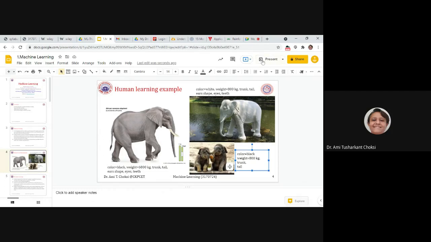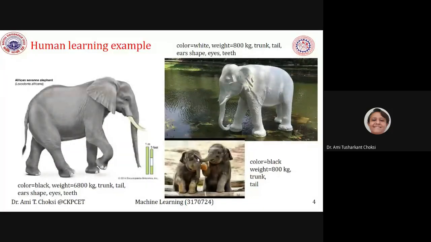Now what happens when I show you the third photo? I'm not telling you, suppose, whether it is an elephant or dog or whatsoever. Only on seeing this and this photo, will you be able to recognize this as an elephant? You may not be. Why not? Because here the shape seems a bit similar. Color is black, that also is okay, but this is very small in size. So till now we have seen the bigger one only as an elephant.